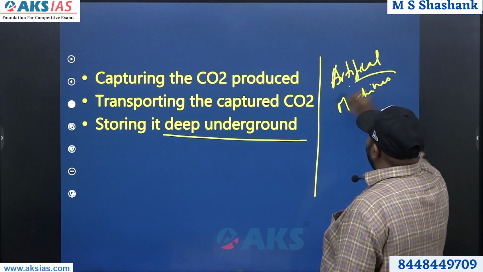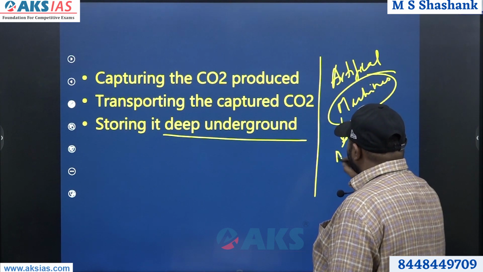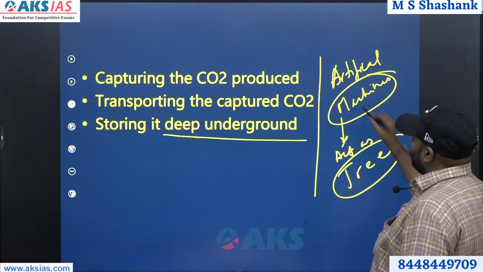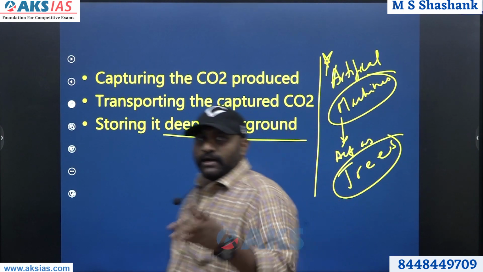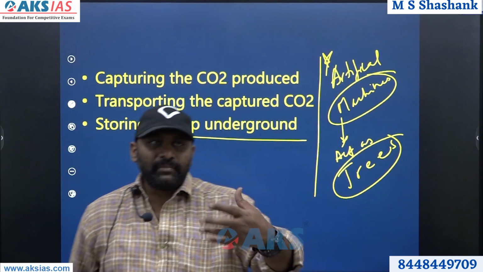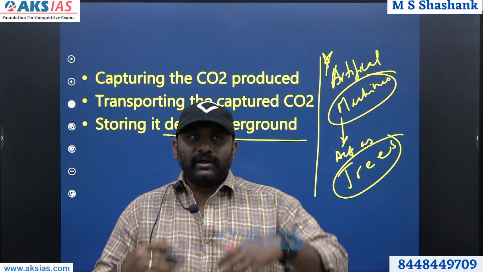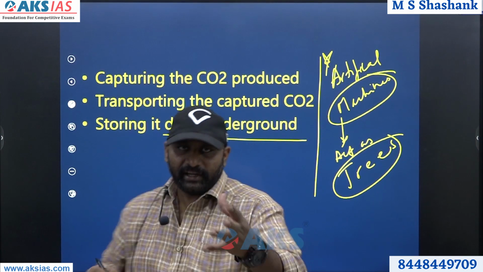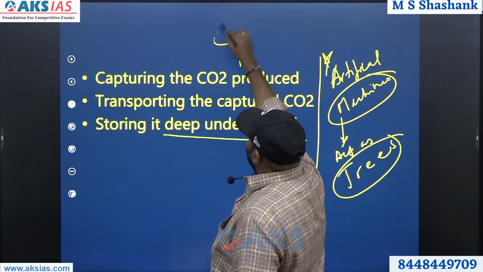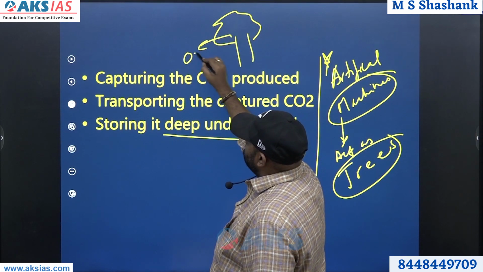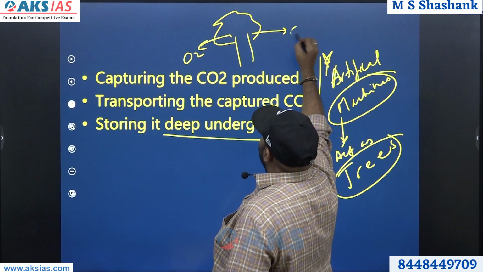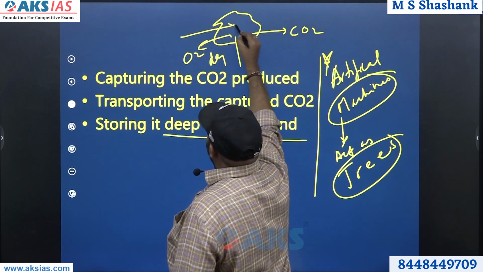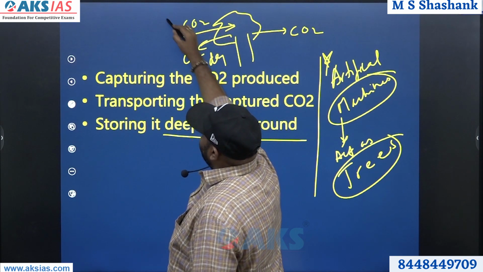Artificial machines can be created which act as trees. This is the new trend right now. Creation of artificial machines which have the ability to capture carbon dioxide. The basic idea is, for example, a tree releases oxygen during the day and pulls in carbon dioxide.